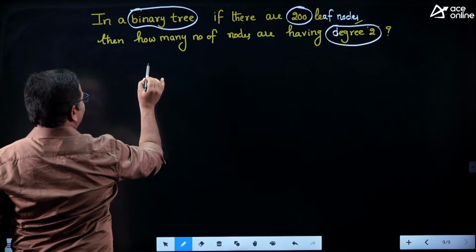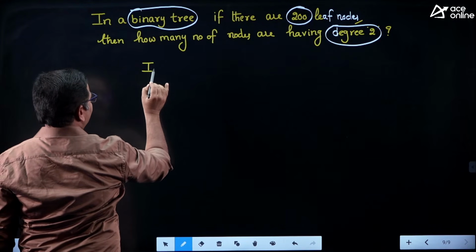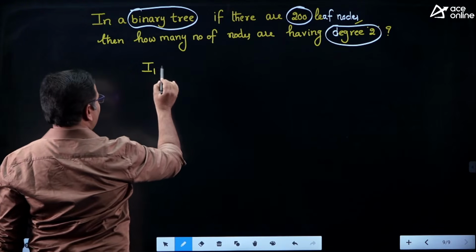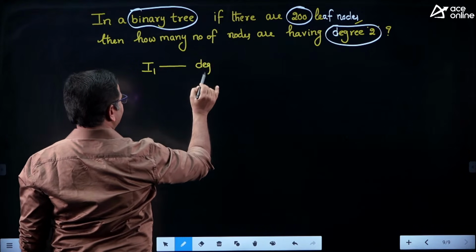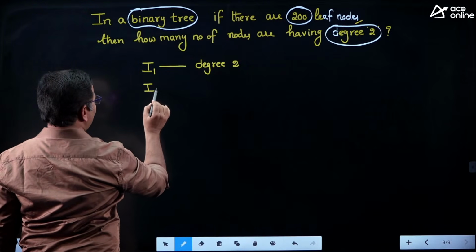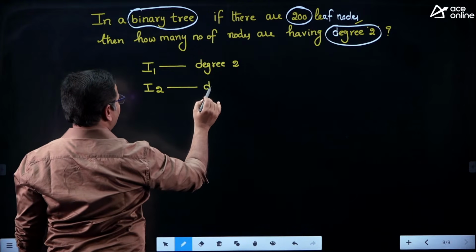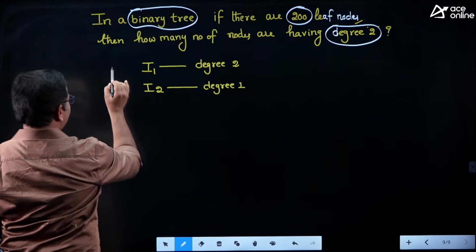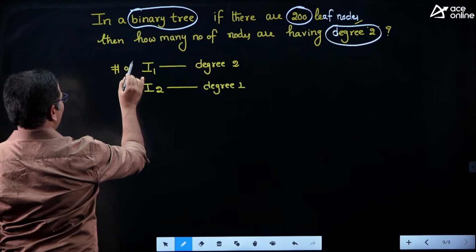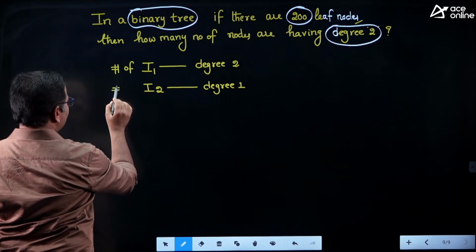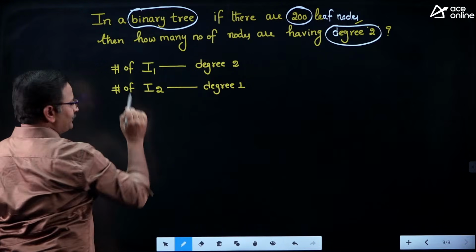So you can consider there are I1 internal nodes having degree 2. And you can consider I2 number of internal nodes having degree 1. Is it clear, friends? Number of internal nodes having degree 2 is I1. Number of internal nodes having degree 1 is I2.